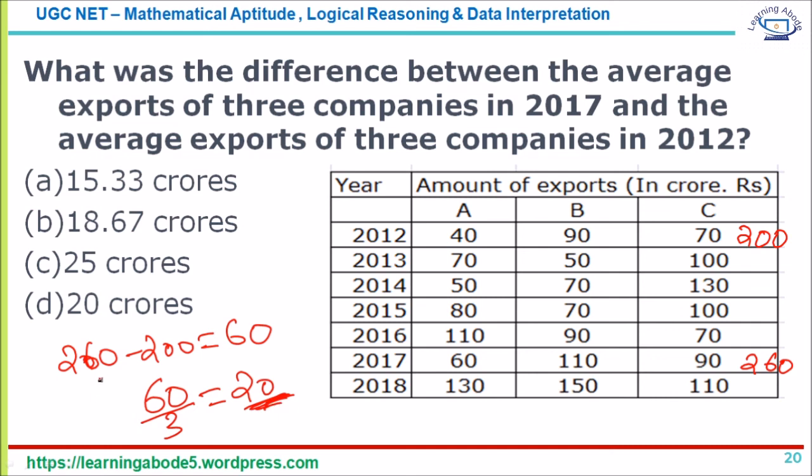Why am I not dividing 260 by 3 and 200 by 3? Because in the calculation, 260 and 200 are not divisible by 3. Either way the answer is going to be the same. I'm just trying to reduce the effort in calculation. So 60 is the difference, and for 3 companies together, the average is 60 by 3, which is 20, answer option D. For explanation purposes only I have written each and every step, but when you are solving, as far as possible try to avoid writing.